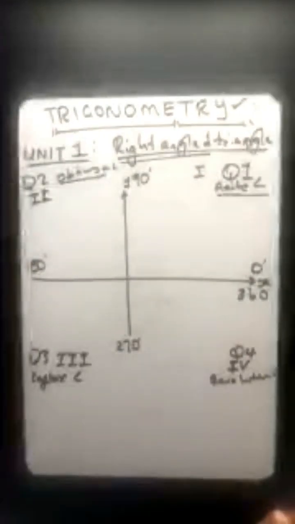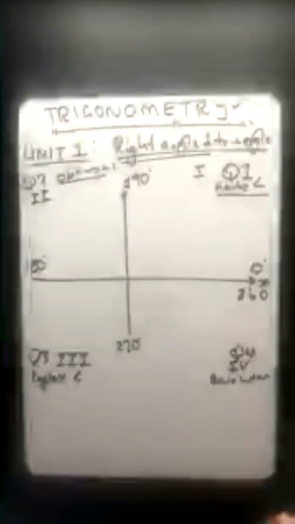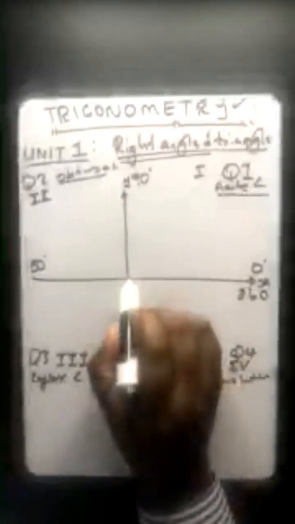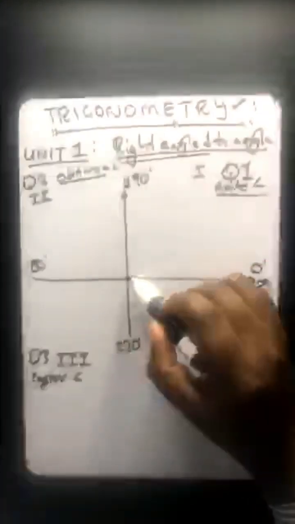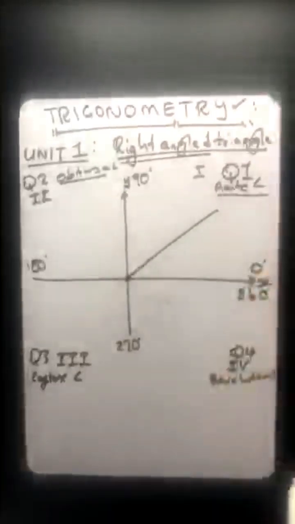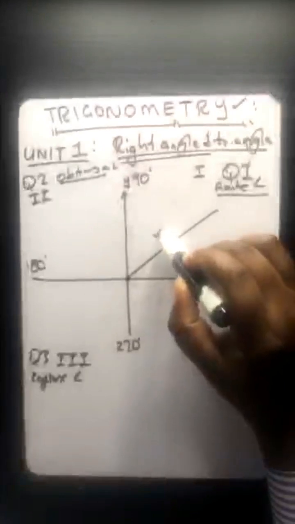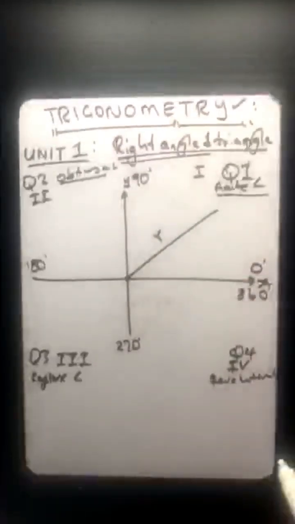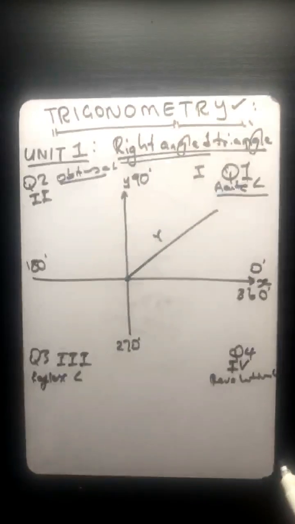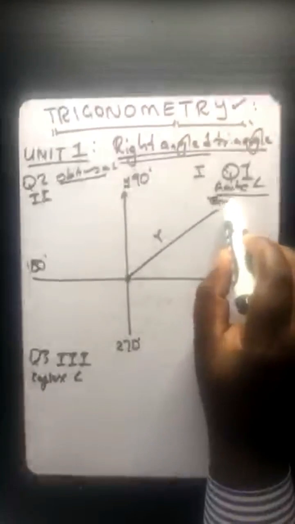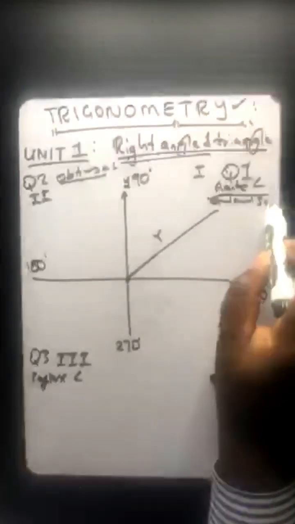Okay, so now something very much important that you need to remember is that since I said a right angled triangle will be drawn on a Cartesian plane, so you are going to have this type of a line which starts from the origin and then it could go in that direction, of which this is what you normally refer to as your R, being your radius. The other name is called terminal side. If you don't want to call it R, you can just call it a terminal side.